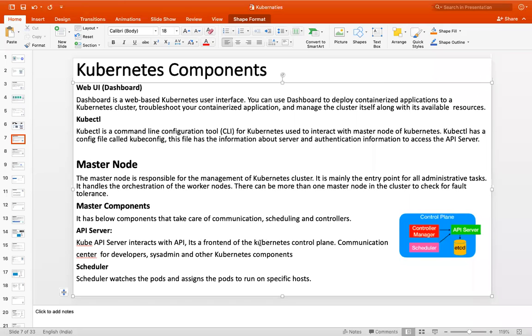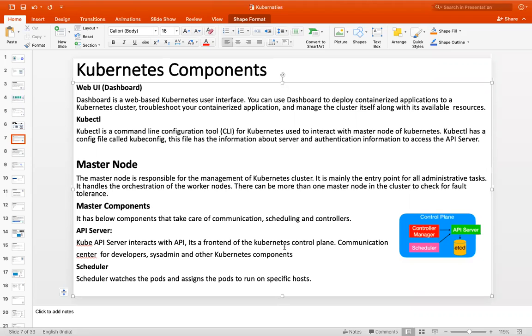It is the front end for the Kubernetes control plane. The Kubernetes control plane is nothing but, again, the master. All the kubectl commands will interact with the API server. It's a communication center for developers, system administrators, and other Kubernetes components.